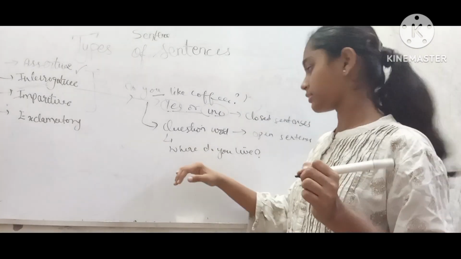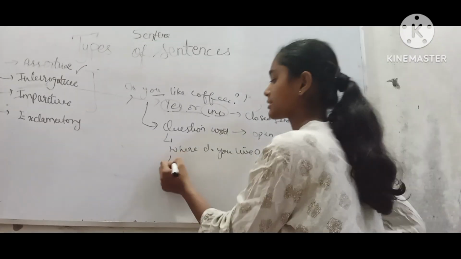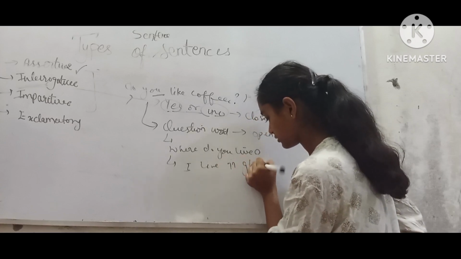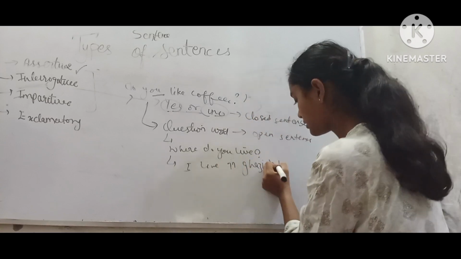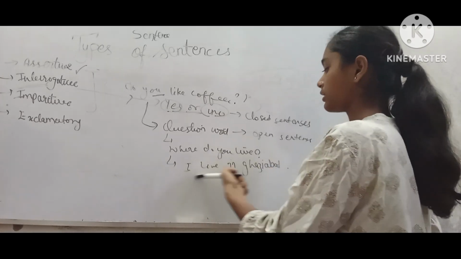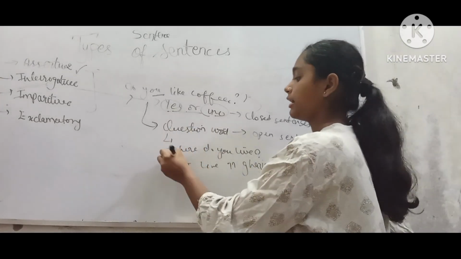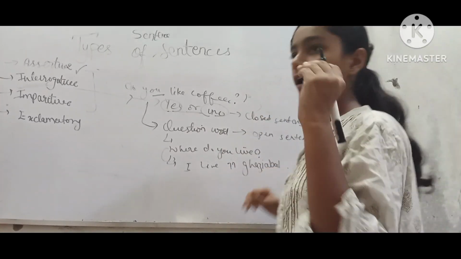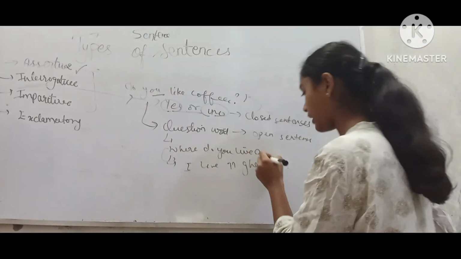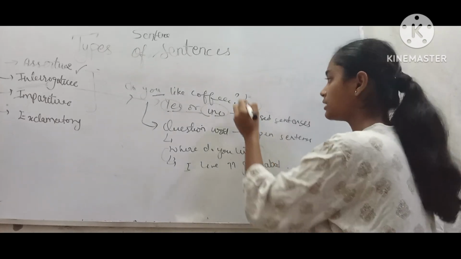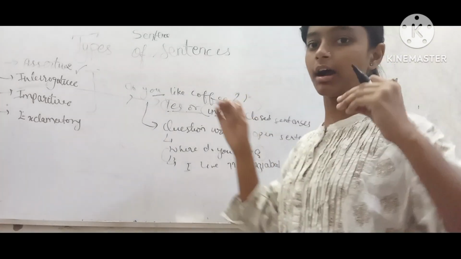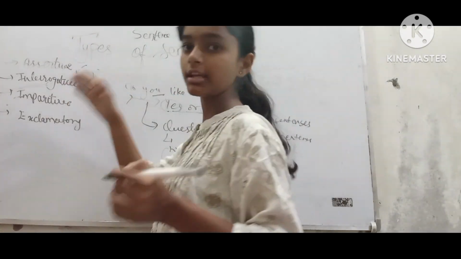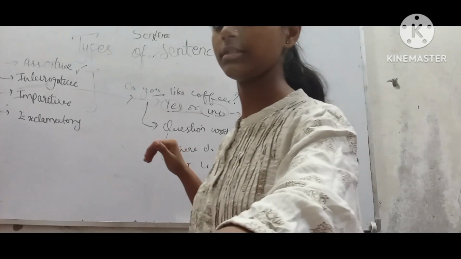In this set question, we have to answer like I live in Ghaziabad. So you are answering the question in a sentence. So basically it is that. And always remember in interrogative sentences we add a question mark while asking a question. It is important. If the question mark is not there, you can often mislead it to be assertive sentence. So there should always be a question mark.